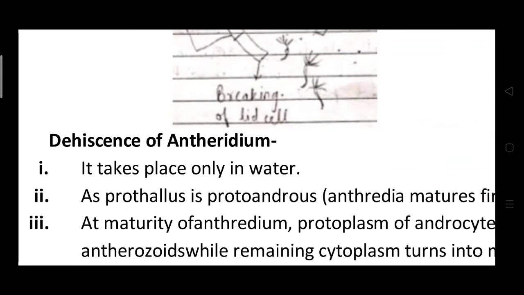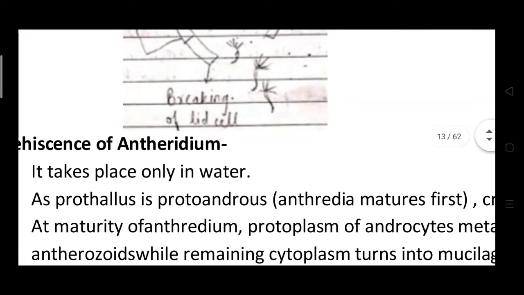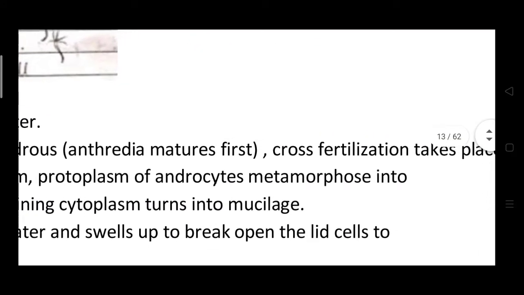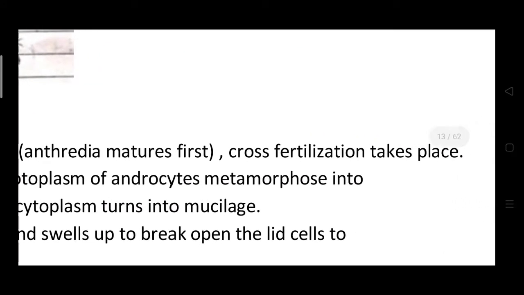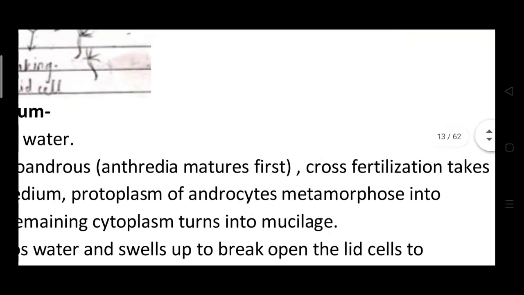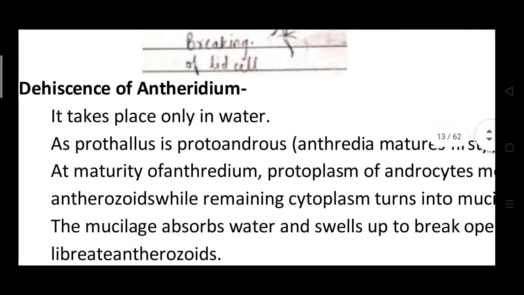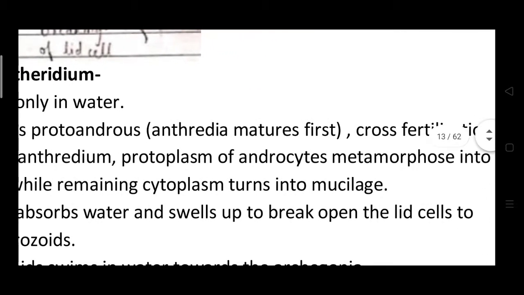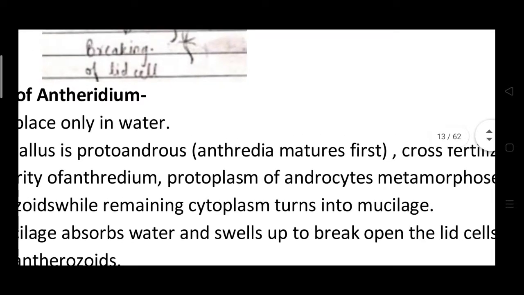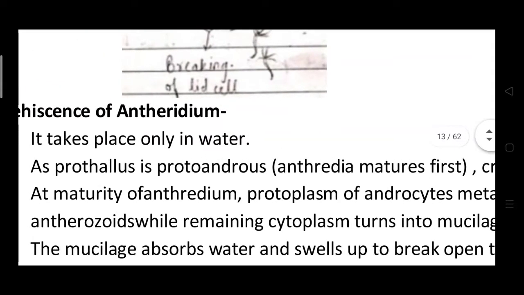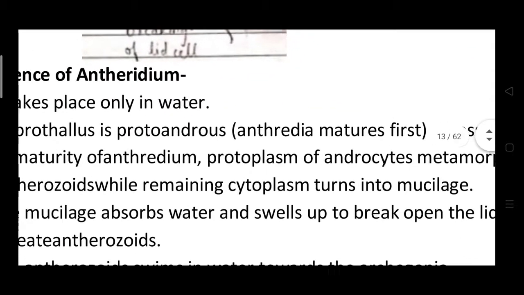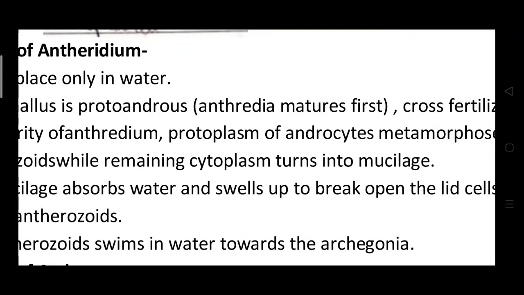In the prothallus, in the protandrous condition, the antheridia mature first, and therefore cross fertilization takes place. At the maturity of the antheridium, the protoplasm of the anthrozoid mother cells metamorphoses and forms the anthrozoids, while the remaining cytoplasm forms the mucilage.